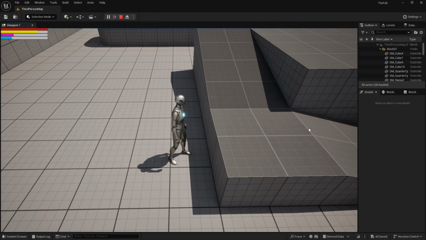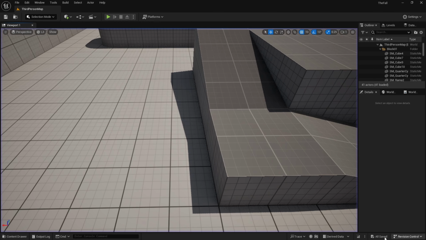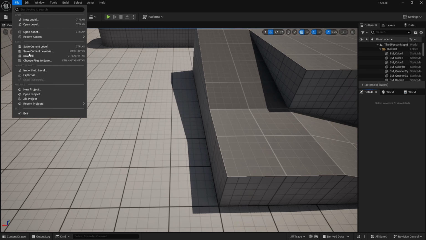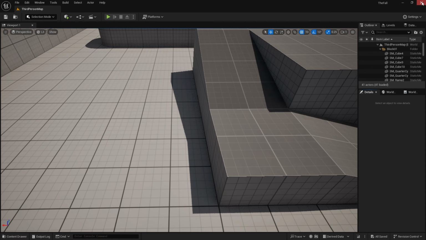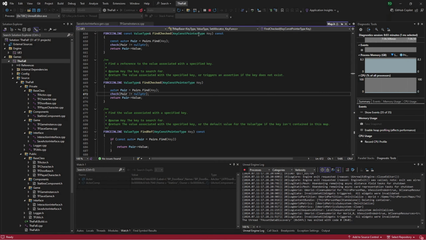So now that we've done that, let's just make sure everything is saved. It does say all saved, but I do like to just click that to make sure. The other thing you can do, obviously, is File, Save Everything. Apparently my editor's being really slow. Save All, or use your standard Control-Shift-F's. So now we've done that, we're just going to close out of the editor because we don't need that open.